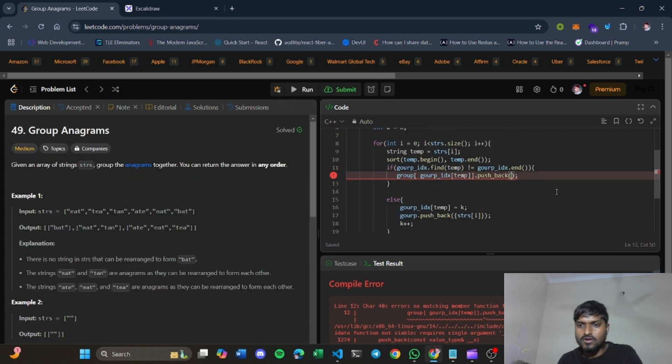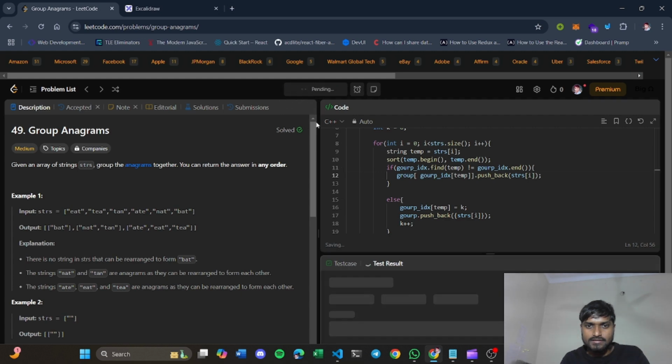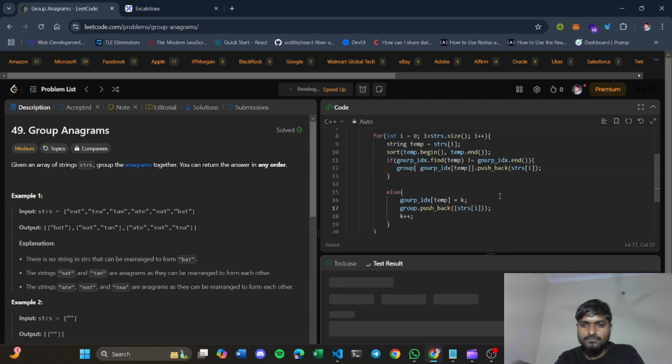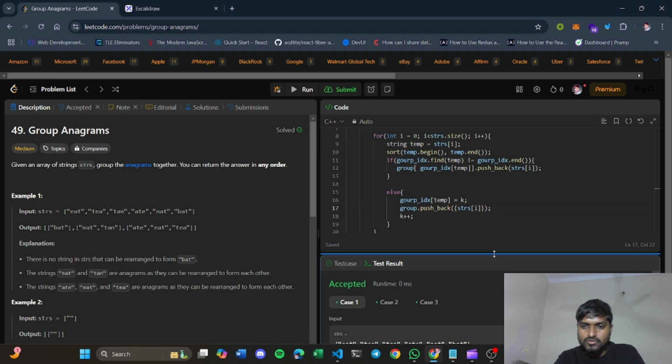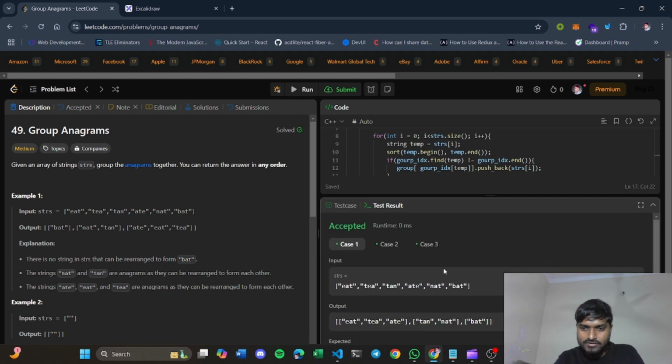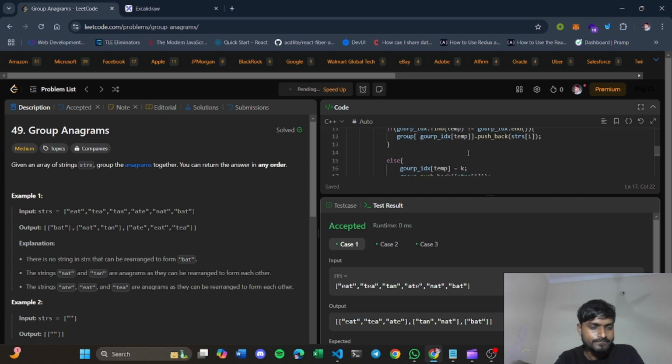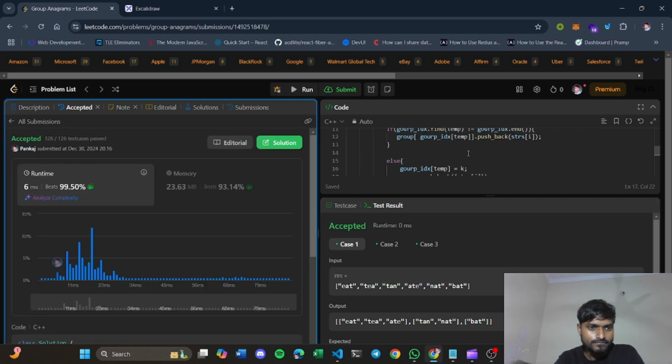Okay, we are not pushing anything here, so we have to push that original word here. That's why you are getting the error. So let's run this. You can see here our public test cases are passing. So let's try to submit this code. All right, our code has been submitted successfully.